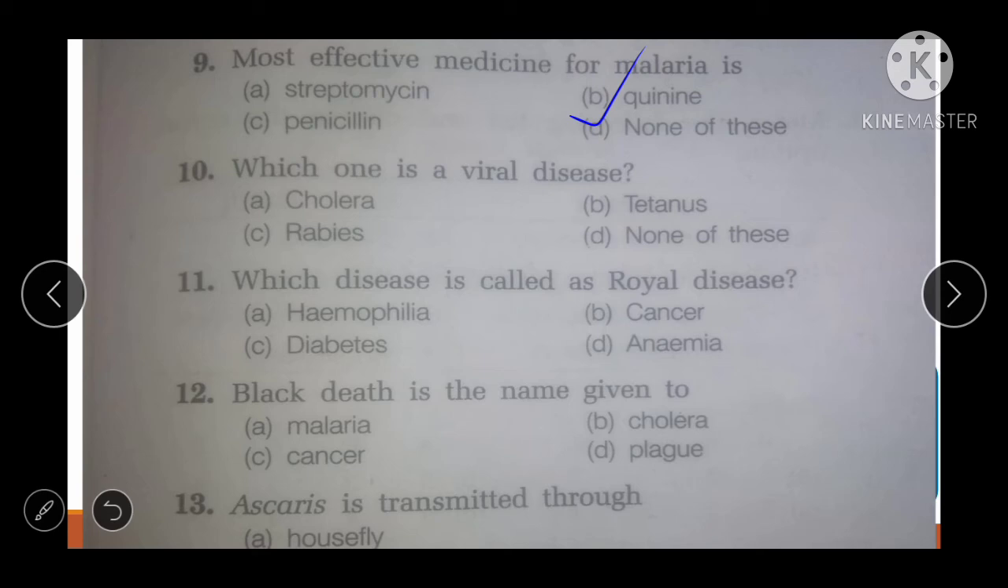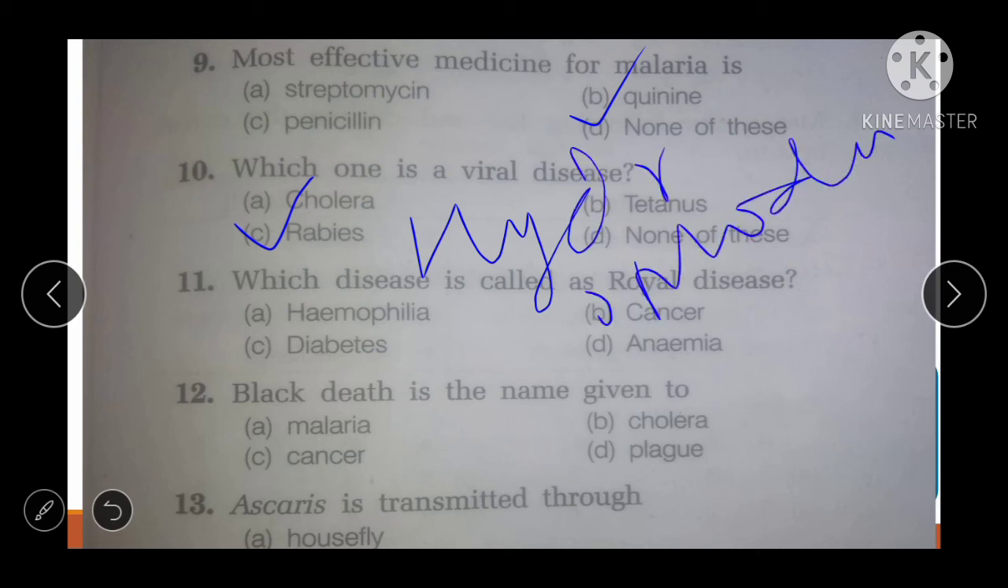Okay, cholera, rabies, tetanus, none of these. See friend, I told you what in this class about the virus diseases. So what would be the viral disease? Rabies. Because cholera, tetanus, I told you in my previous lecture of the communicable diseases, right? So rabies is the correct answer. Hydrophobia also occurs in it, okay? Hydrophobia also occurs, right?